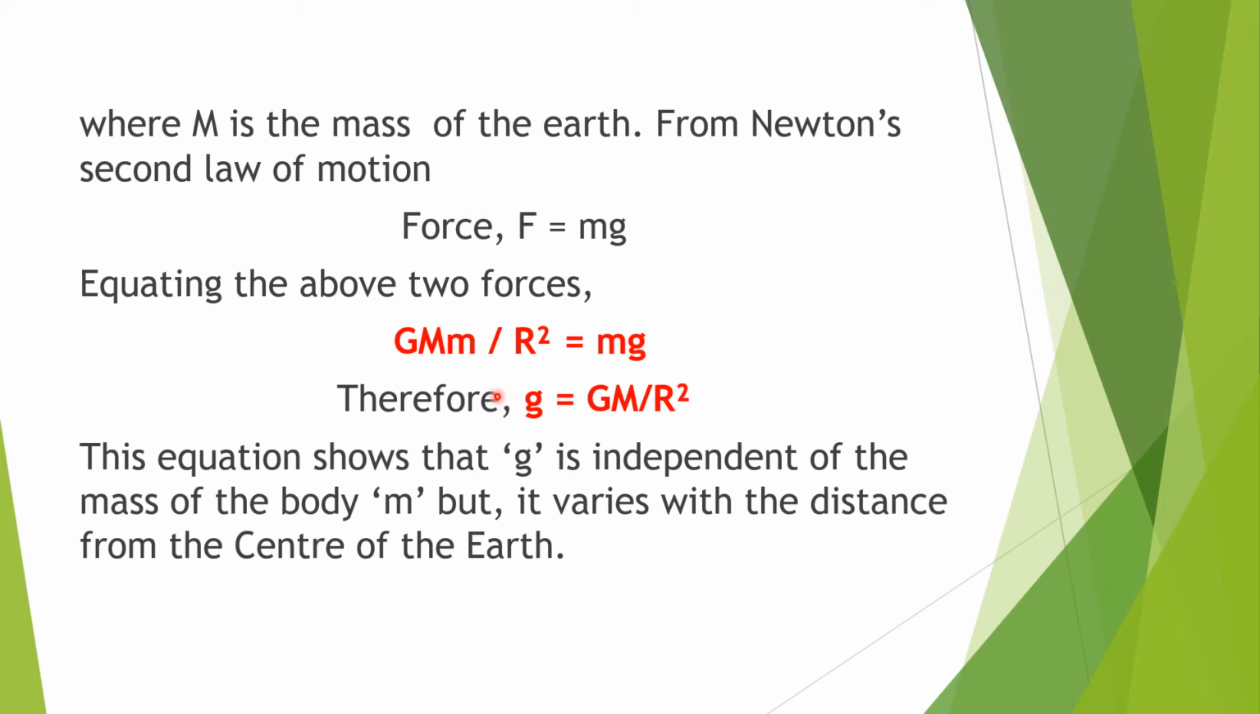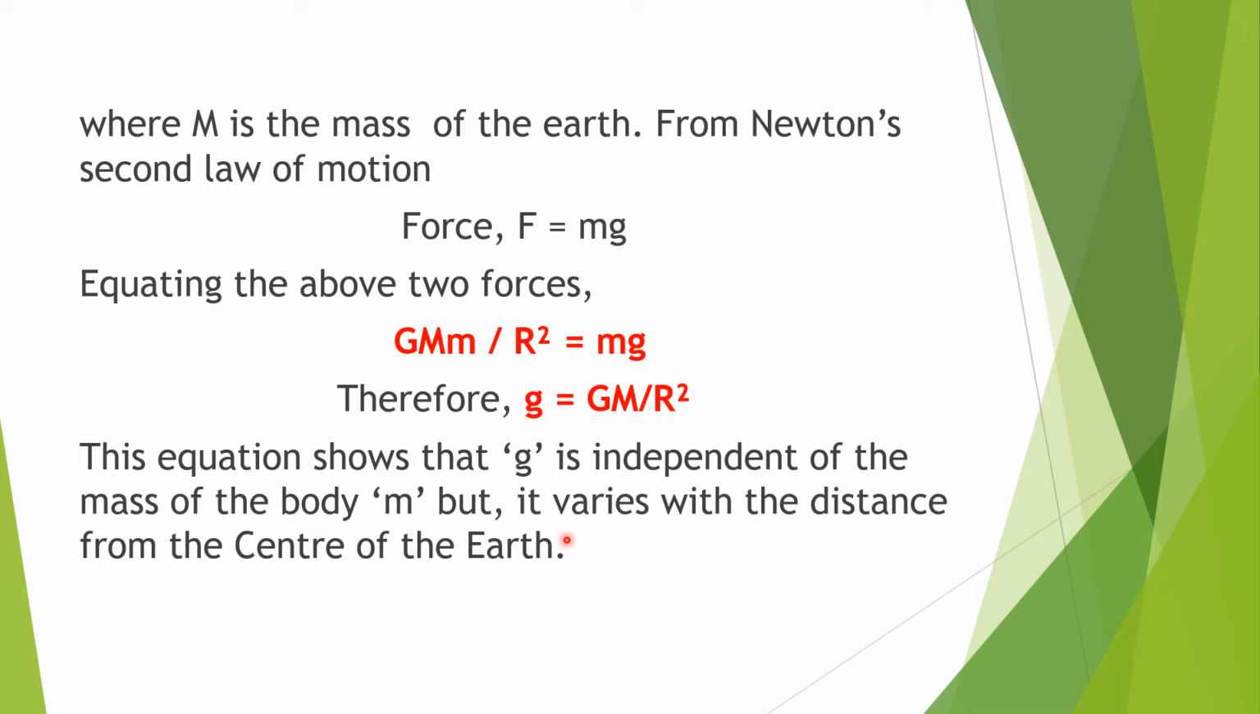So next, equating the above two forces, G capital M small m divided by r square equal to mg. So we can say that small m gets cancelled. So g is equal to capital G capital M divided by r square. So this equation shows that g is independent of the mass of the body, small m, but it varies with the distance from the center of the earth.